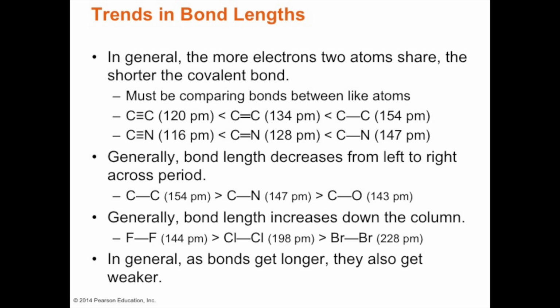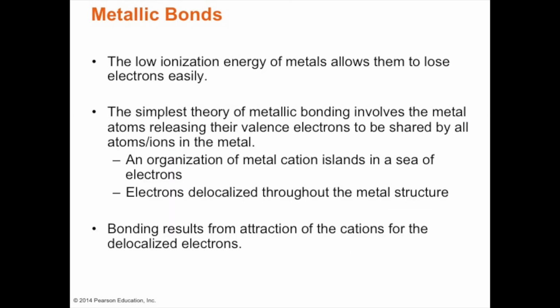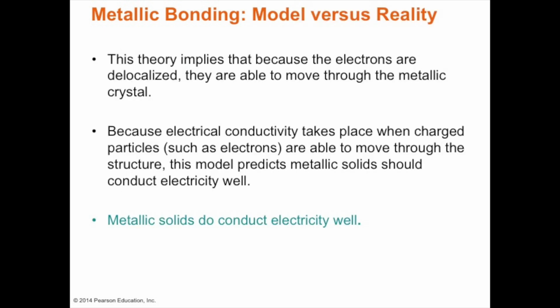And then the bond length also increases down the column, so we have Br-Br, bromine-bromine, 228. So as the bonds get longer, they get weaker, so that's what you will want to know. Metallic bonds, though, have very, very low ionization energies, as we discussed, right? We have a sea of electrons along the metal crystal lattice.